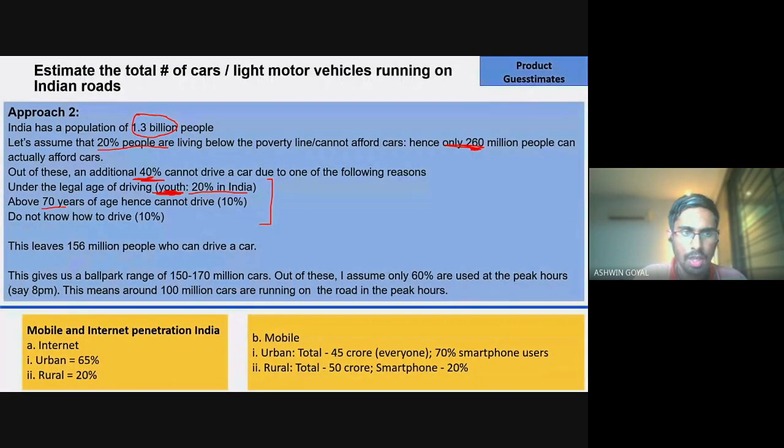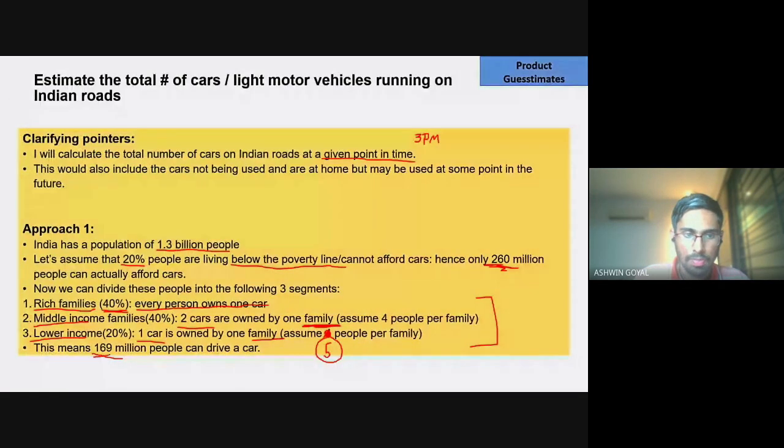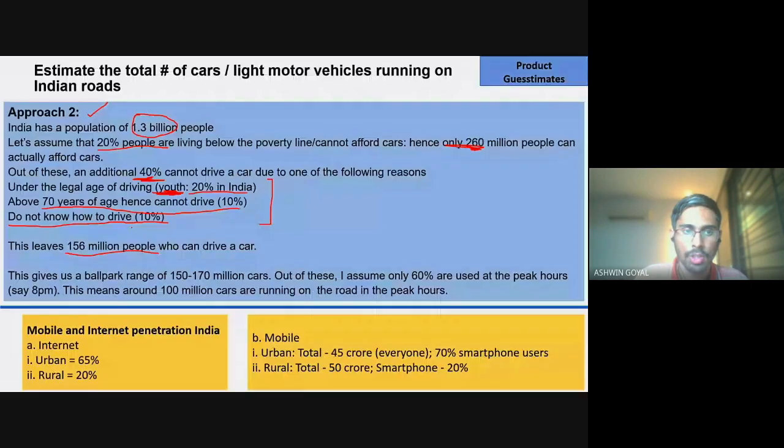And above 70 years, I've already told you, they cannot drive. And about 10%, let's assume roughly, do not know how to drive a car, right? Even if they can afford a car, they'll not know how to drive it. So this gives this number, 156 million people. And why was approach 2 important? Because it gave me an idea that this number is correct. This number lies in the correct range at least, right? The ballpark range is correct. This is around 150 to 170 million, and this is around 150 to 170 million people.